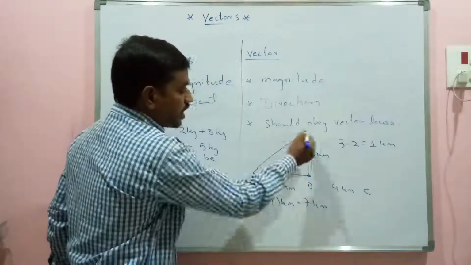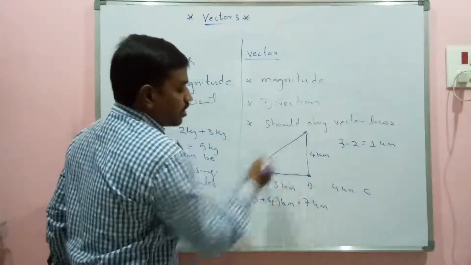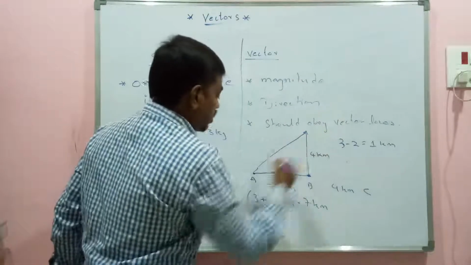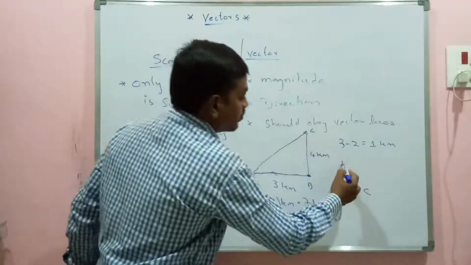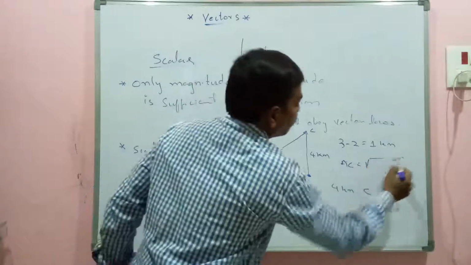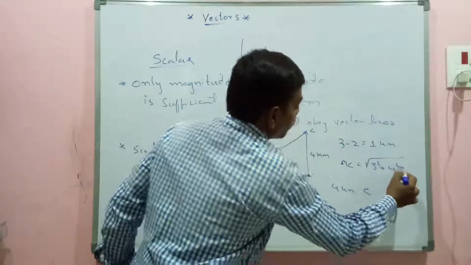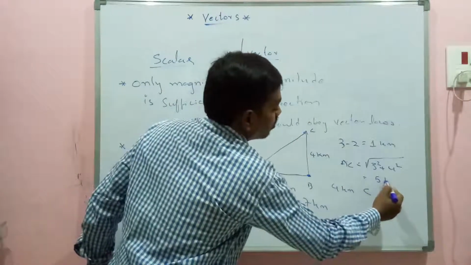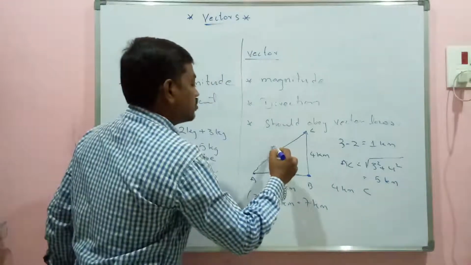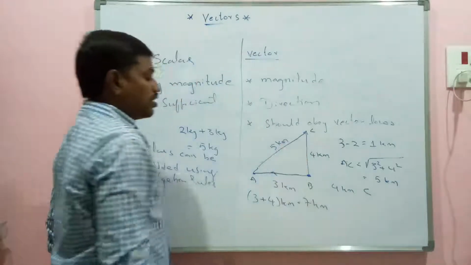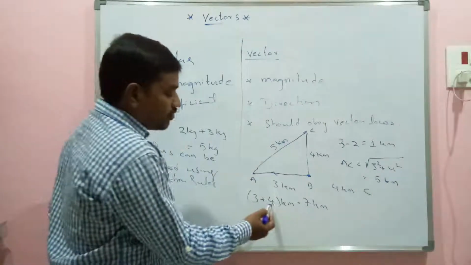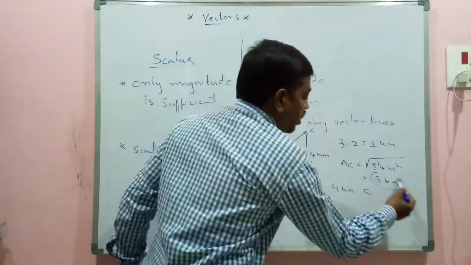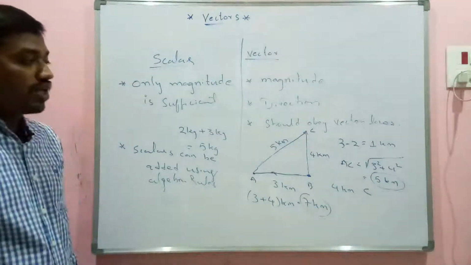Now you can get this answer from 4 and 3. Here we got a right angle triangle. This will be the answer, and if I name it as C, AC is the hypotenuse. AC will be under root of 3 square plus 4 square. Answer is around 5 kilometers. So this answer will be 5 kilometers. So earlier we added 3 and 4, we got 7 as the answer. And now I have 3 and 4, but I got 5 kilometers as the answer.